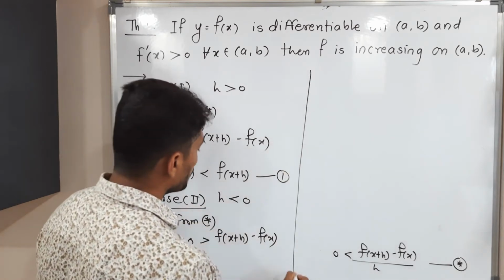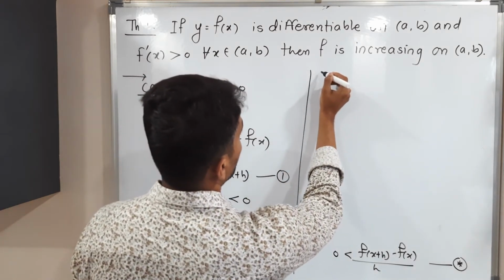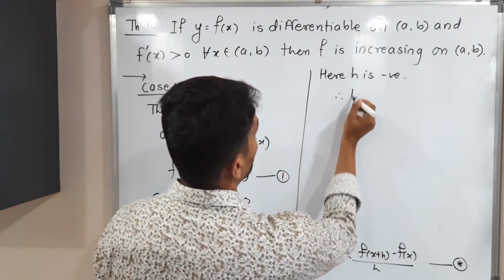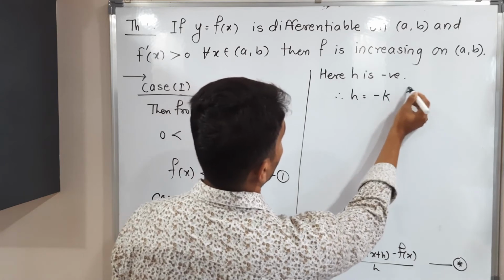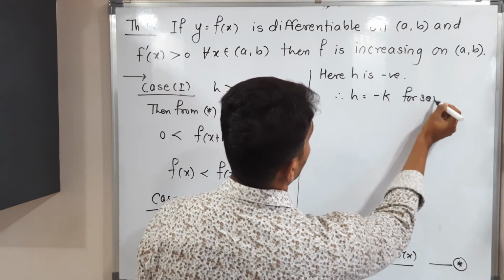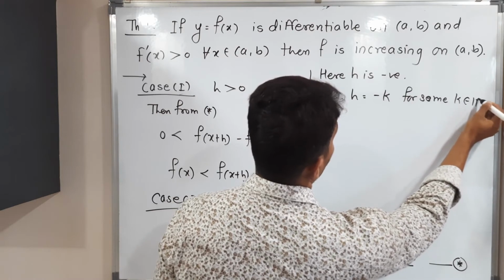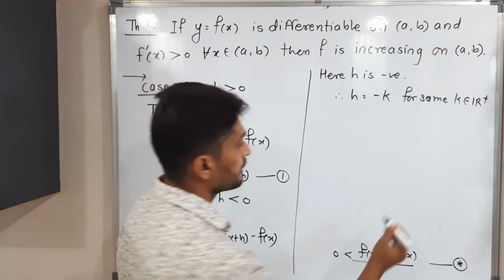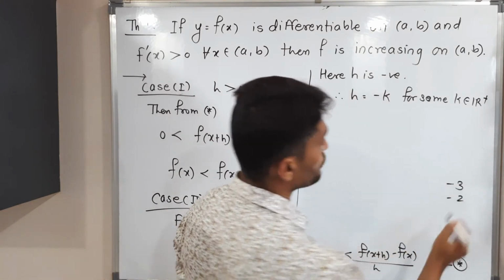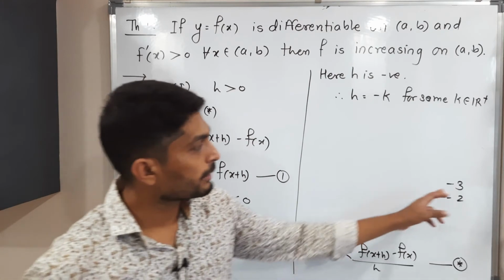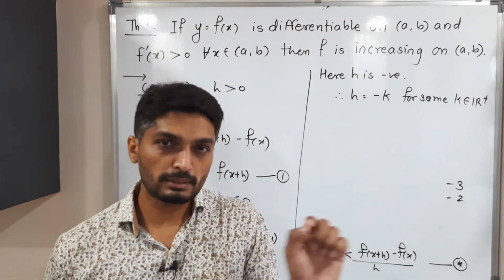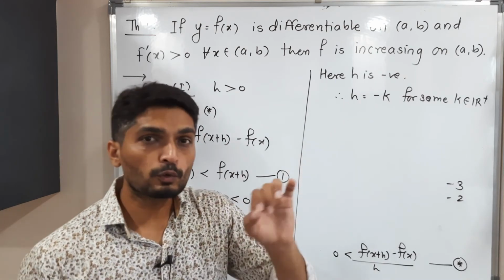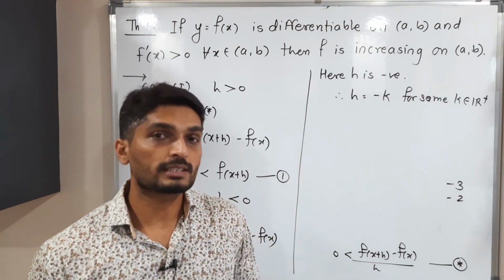So then what will I do? Here I will mention h is negative, so therefore h is equal to minus k for some k which is a positive real number. Okay, so h is negative, that means it can be minus 2, minus 3. So what is the meaning of negative? Negative means actually the original number is positive, we are simply writing a minus sign there. So h is equal to minus of some positive real number. The same thing I have written here.